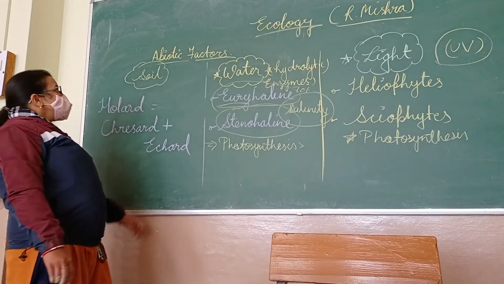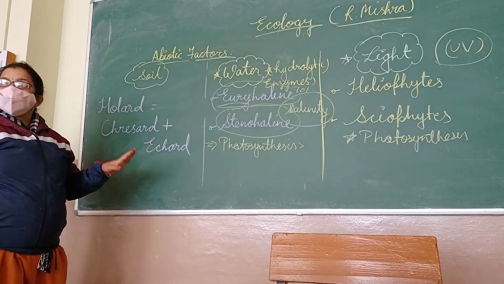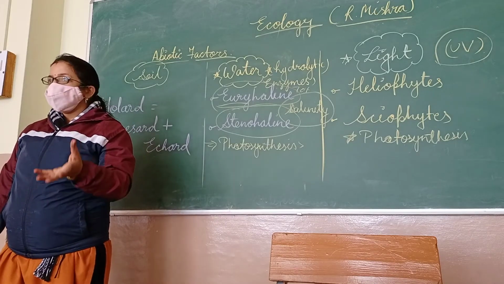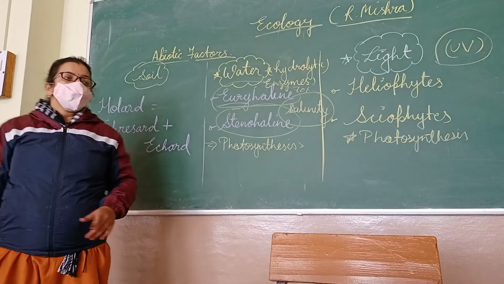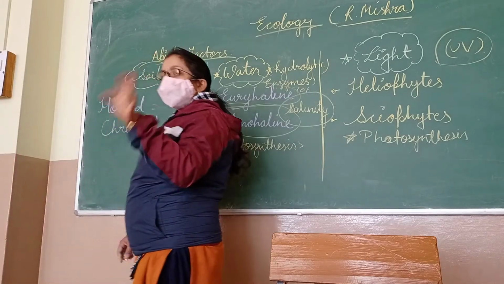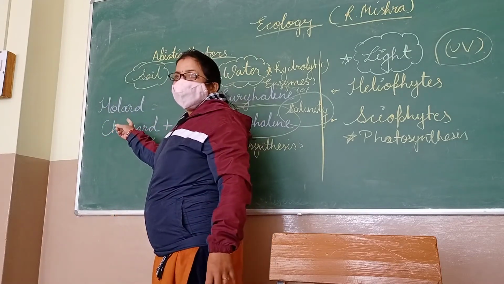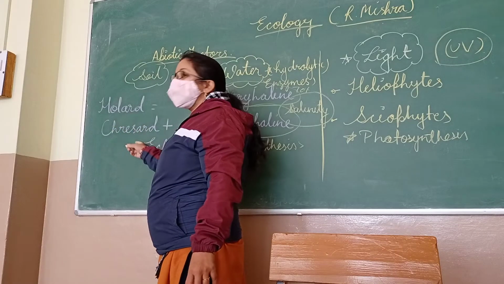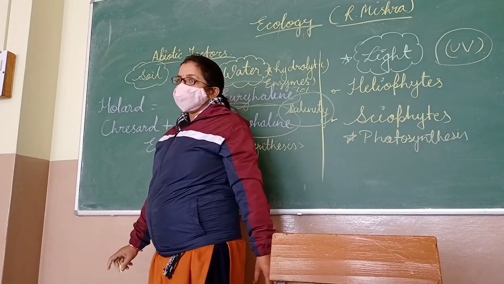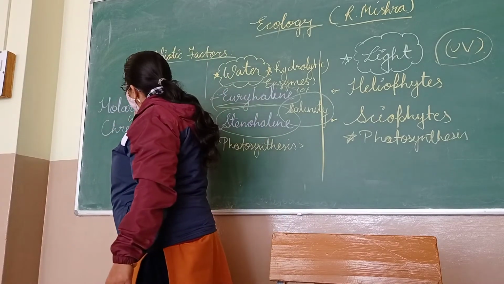Okay. So soil has different types of water which are available for plant growth. Generally we use soil for plant growth only. So which type of water is available in soil, we will discuss first. Water which is available in soil is known as pollard. Pollard is of two types: one is cresard and one is icard. Okay, note it down.